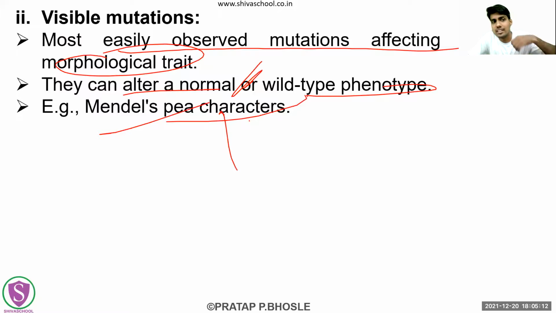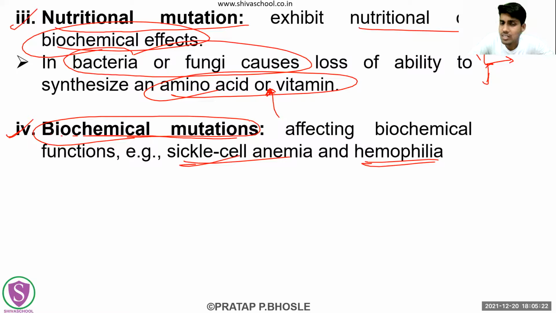Then the visible mutations are the mutations which we can observe externally, phenotypically. Mendel's pea characters are there. Then there are certain nutritional mutations, where bacteria lose the ability to synthesize a particular amino acid. Then biochemical mutations are there, which will affect the biochemical functions.